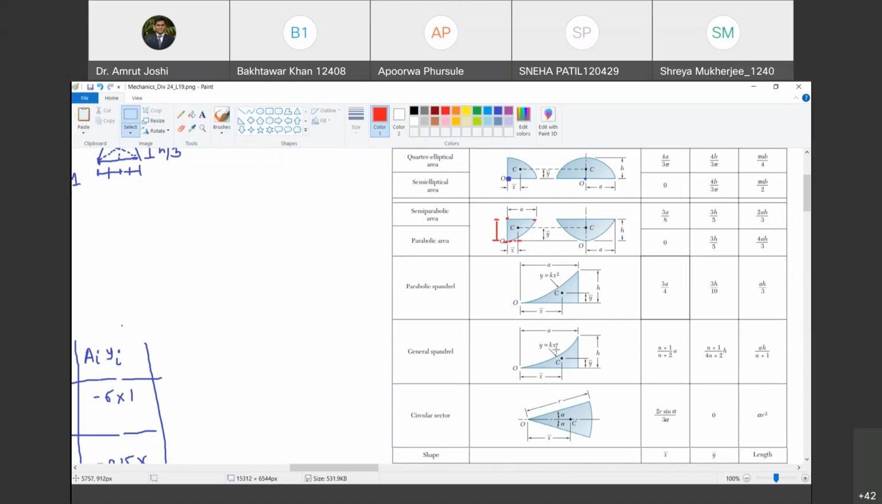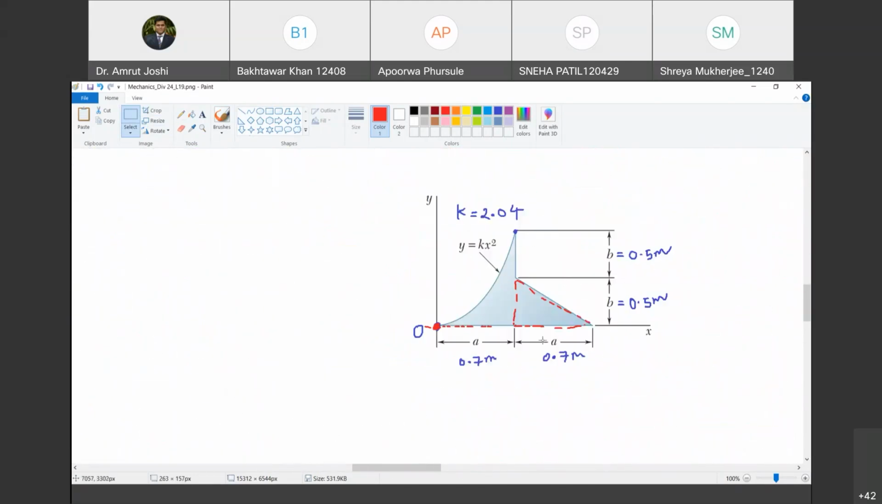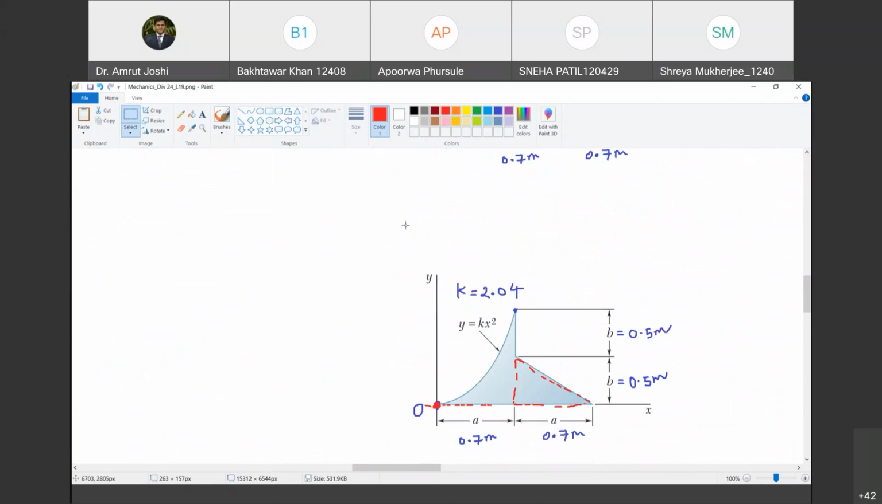Y is equal to k into x raised to n. It is given like this, and above that there is y is equal to kx square. You can use either of these two. Here you can substitute n is equal to 2, or you can use even that. Yes, that is also fine. Are you with me? In fact, it is easier because you will have to handle only two figures.